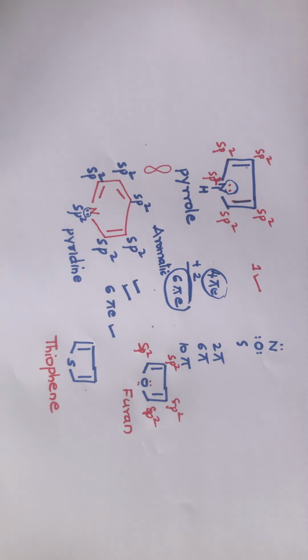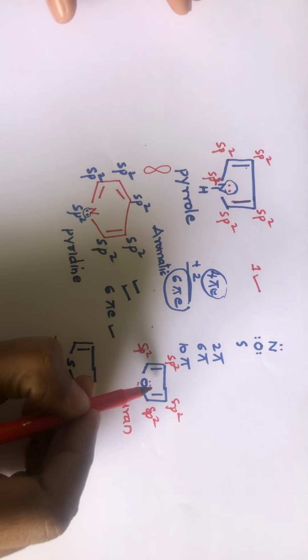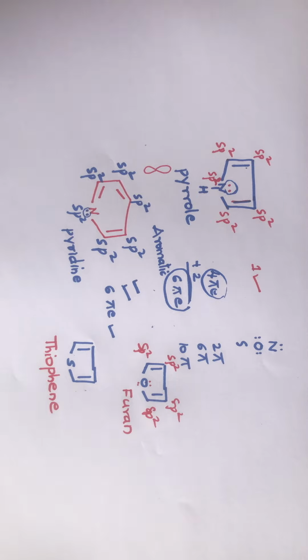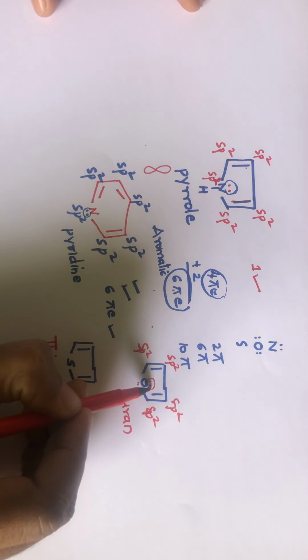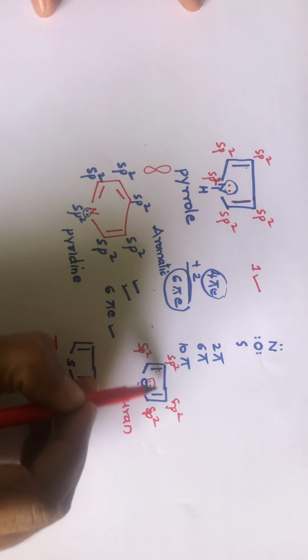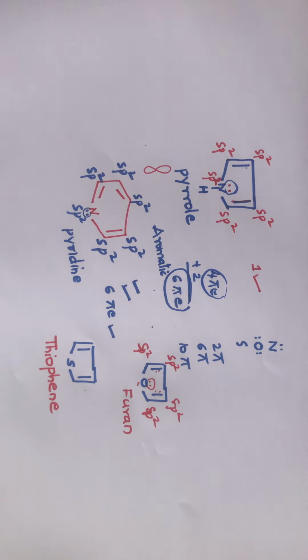Oxygen has a lone pair of electrons, and this oxygen will involve one lone pair of electrons for delocalization. Because if these electrons are involved in delocalization, then the total pi electrons will be 2, 4 and 6, and because of this the molecule will become aromatic.